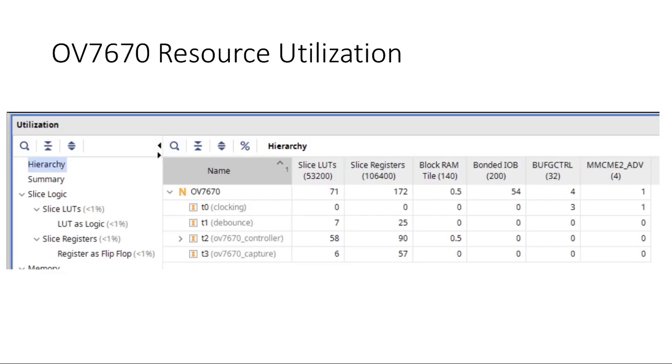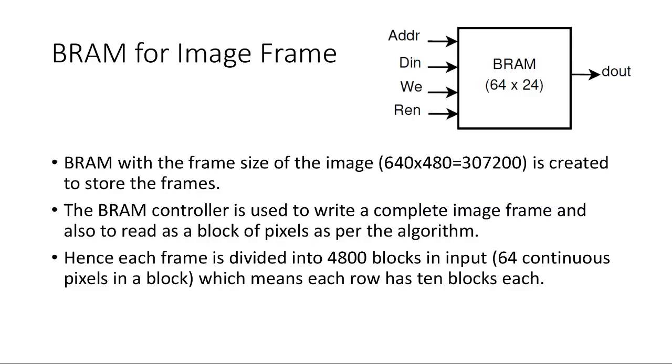OV7670 resource utilization. The FPGA resource utilization of the camera controller is shown, which uses only 71 LUTs for the camera control unit. B-RAM for image frame: a B-RAM with the frame size of the image, 640 by 480 equals 307,200 pixels, is created to store the frames. The B-RAM controller is used to write a complete image frame and also to read it as blocks of pixels as per the algorithm. Hence each frame is divided into 4,800 blocks in input, with 64 continuous pixels in a block, which means each row has 10 blocks.